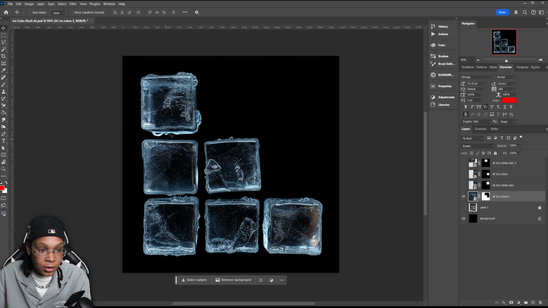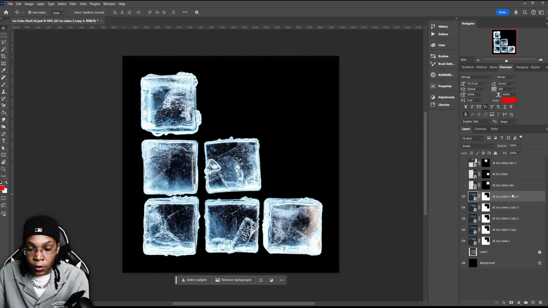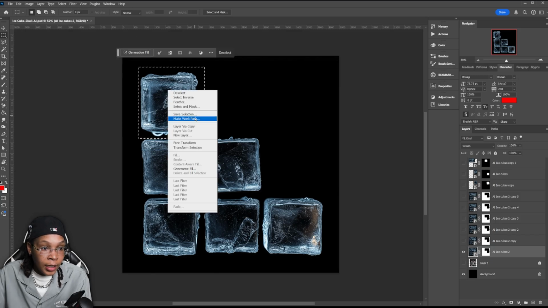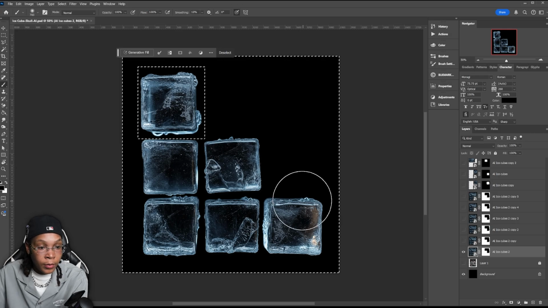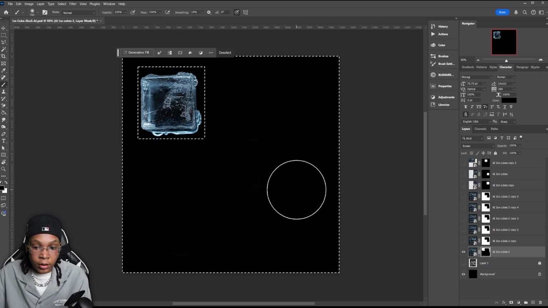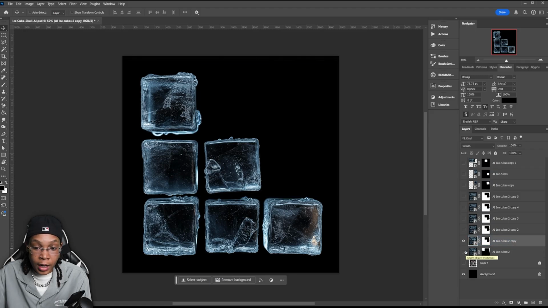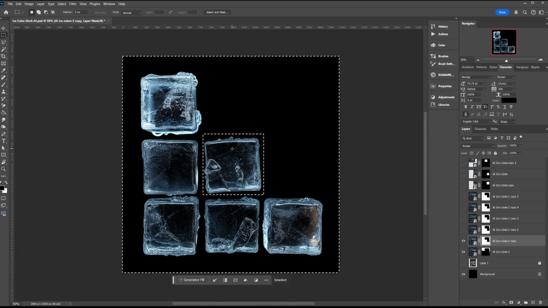So we're going to have to copy this at least 1, 2, 3, 4, 5, 6 times. So 5 times, 1, 2, 3, 4, 5. And now we'll just start masking out each cube. So now that we have it selected, we're going to go select and then inverse, select the inverse, use the brush tool, make sure your flow is up. Turn that cube off and do the same one for each cube. So we already got a top cube, so we can keep that one. We could just do this middle one because it's already like selected by itself. Easiest way.